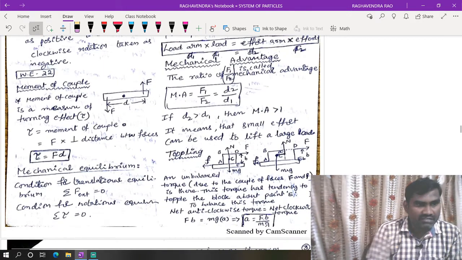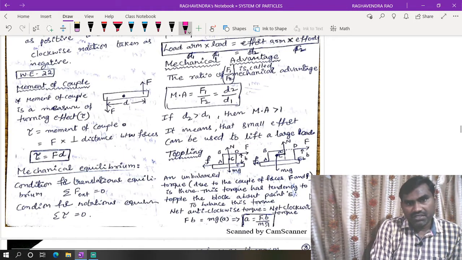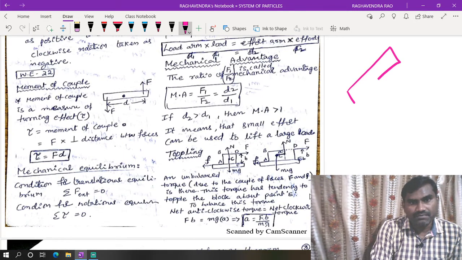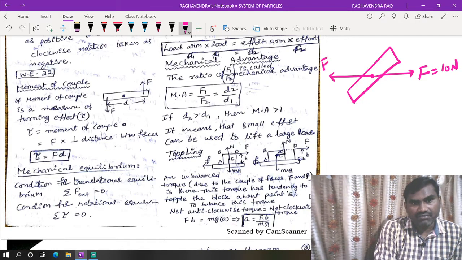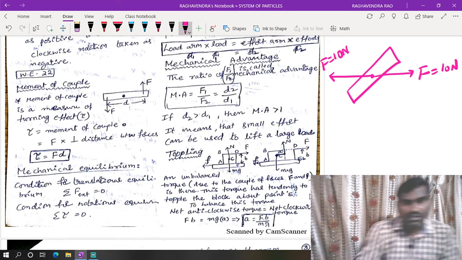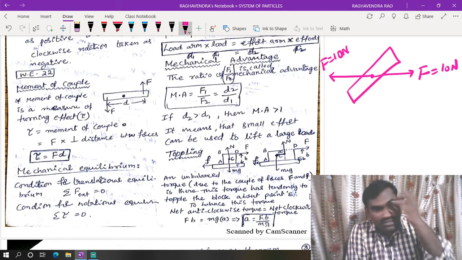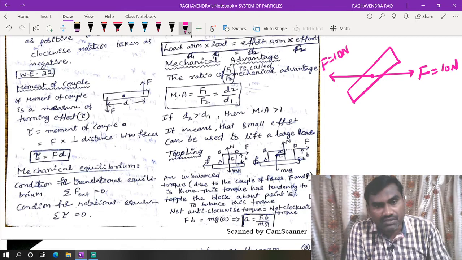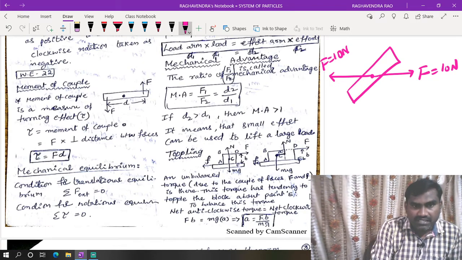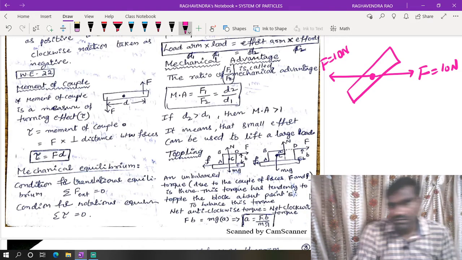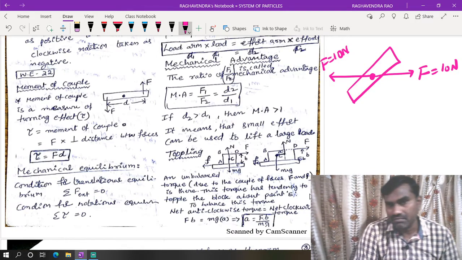Okay. Now, moment of couple. In general, if you are taking one body and at this point you are applying an external force F equal to 10 Newton, and at this point F is equal to 10 Newton, the state of the body does not change. These two forces are called balanced forces. Two equal and opposite forces are acting on a body at the same point, so there is no displacement of the body.